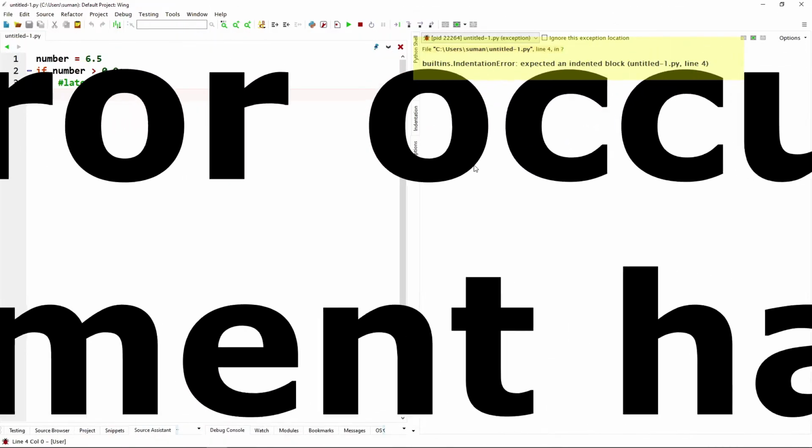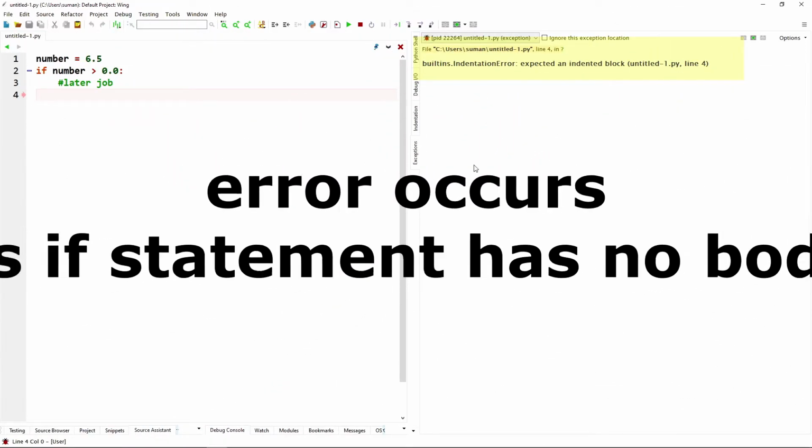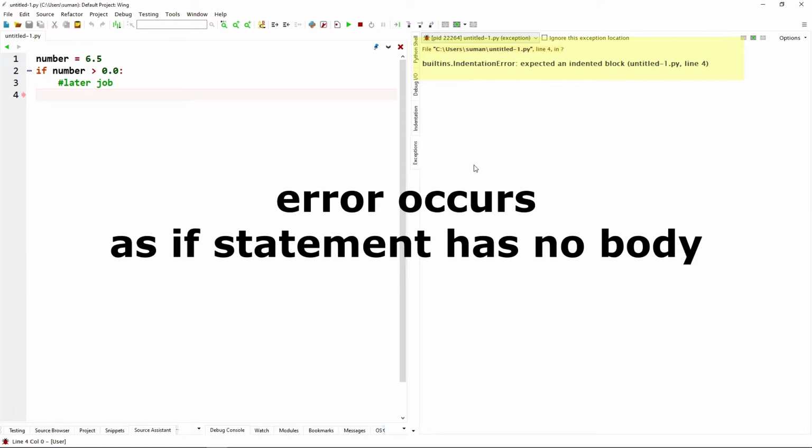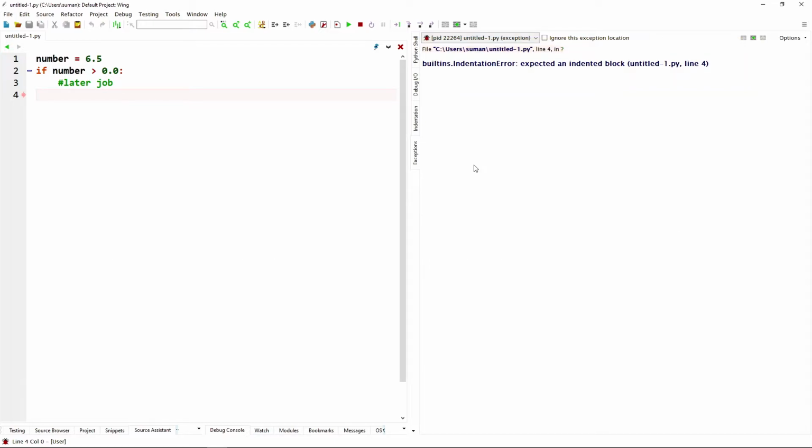Here the error is generated, that means unexpected end of file while parsing. This error basically happens as the if statement is here without any body. As the body of the if statement is empty, it is generating the error.